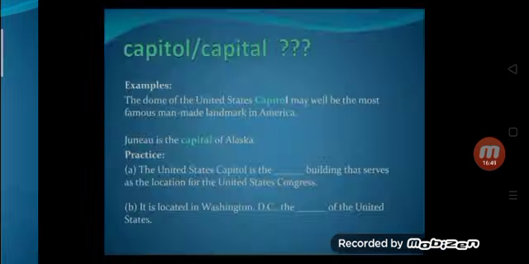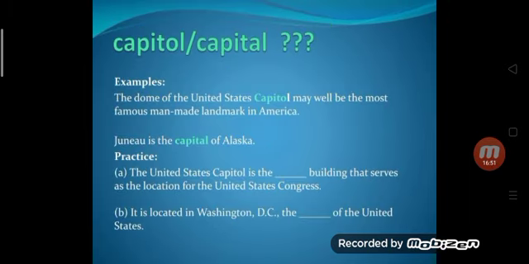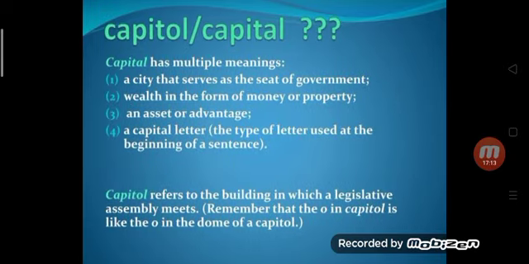in the meaning of a city, or in the meaning of a large building. Capitol building means large building. It is located in Washington DC, the capital of the United States. Here capital, CAPITAL, will be used in the meaning of city, right? In the meaning of city.